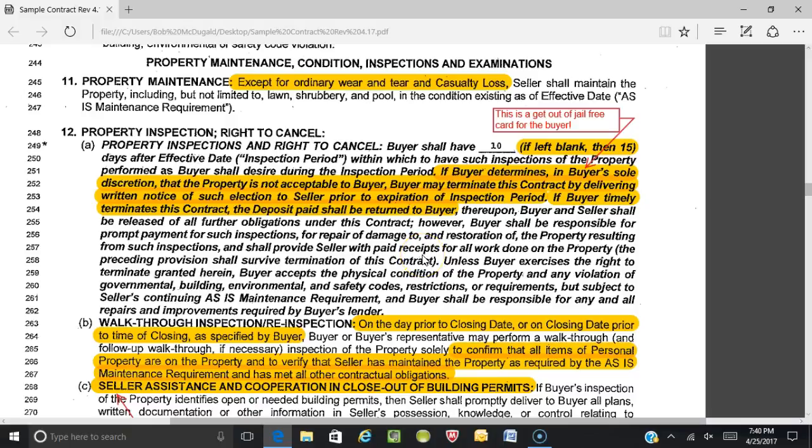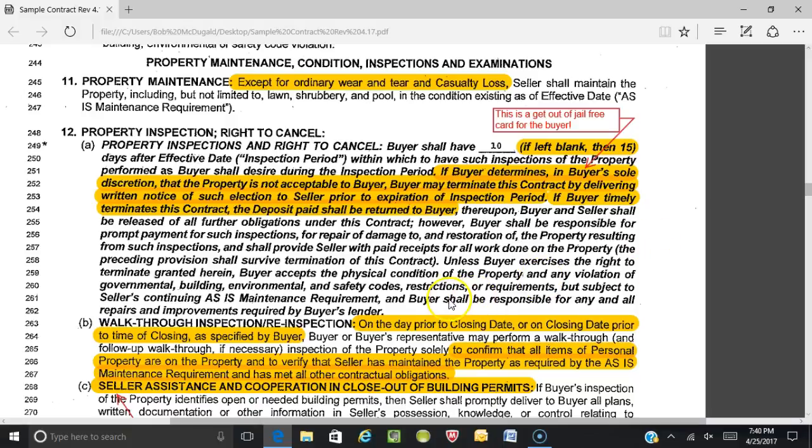The only thing the seller would have to do is abide by Section 11, which we covered earlier, which is maintaining the property in its current condition except for normal wear and tear. And then the buyer shall be responsible for any and all repairs and improvements required by the buyer's lender. So let's say down the road, we get past our inspection period, the buyer's okay with it and still continues on with the property, and then all of a sudden the lender comes back and in the appraisal says, I need A, B, and C fixed.